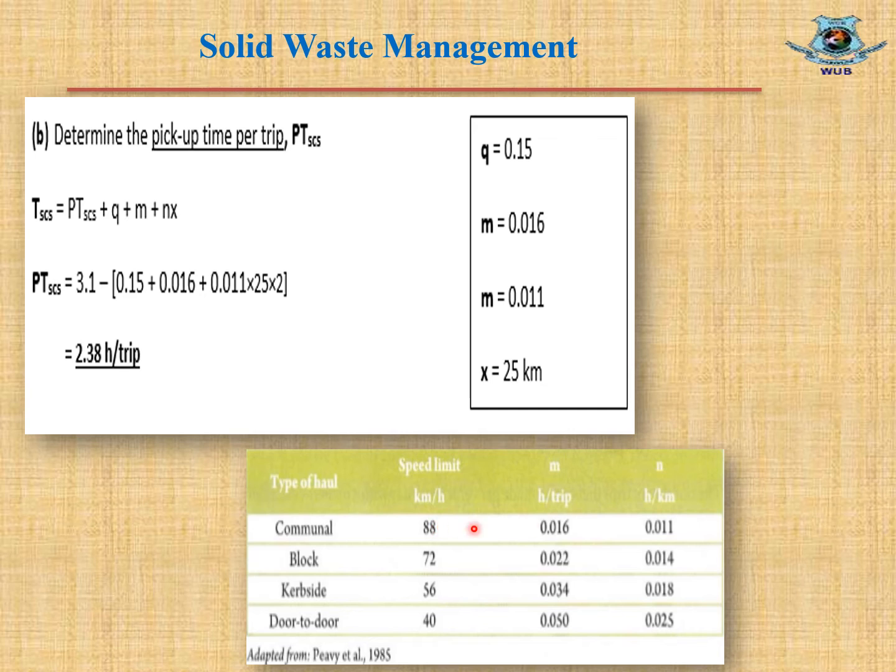Using this speed limit we can see the value of M is 0.016 and the value of N is 0.011. X equals one way round trip, that is 25 km, and this is also given in the question. When we replace all these terms in this equation, we will get pickup time per trip as 2.38 hour, and the unit is hour per trip.